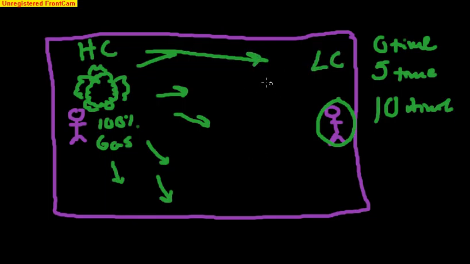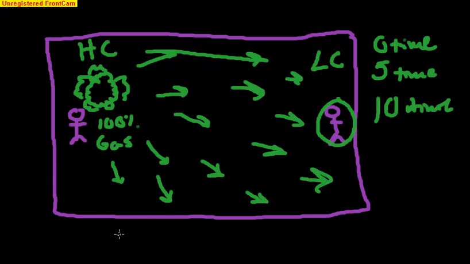And so once it has gone from the area of high concentration to low concentration, it's going to create this thing called an equilibrium. There won't be any high concentration or low concentration areas. Everything will be equal throughout the room. So once the particles move from high concentration to low concentration, eventually there will be an equilibrium where the entire room will be 100%, or not necessarily 100%, but all of the particles will be distributed throughout. So that is diffusion, and tune in next for my video on osmosis.